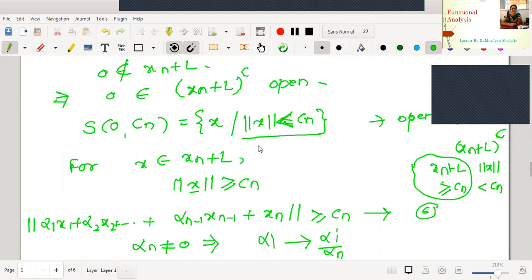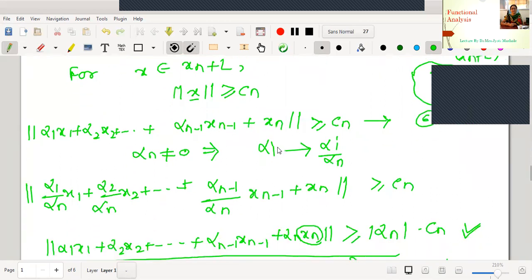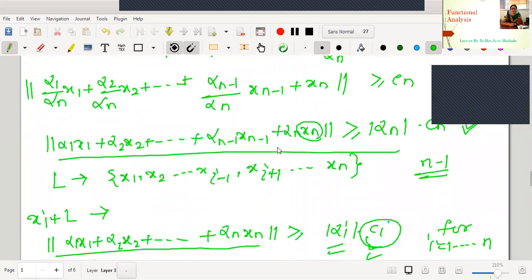In the complement, the condition is norm x is less than Cn. Therefore, in xn plus L, it will be exactly the reverse. Therefore, we have written greater than or equal to Cn. X is an element in xn plus L. Therefore, the element is written as: initially it is an element of L, that is, alpha 1 to alpha n minus 1 scalars, with the help of basis vectors x1 to xn minus 1, added with the element xn. Here we will replace every alpha i by alpha i by xn and we will come to this equation. Now this equation we have obtained by taking the missing vector as xn from the basis of En.